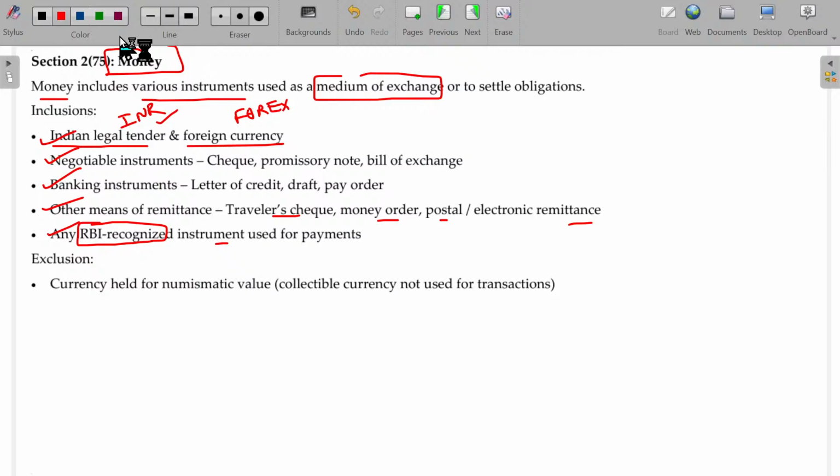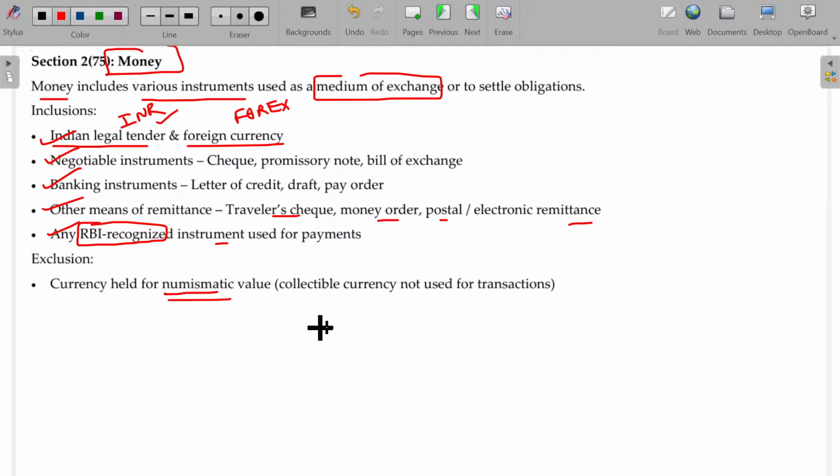Lots of currency collections are there. The currency collection is called numismatic, and numismatic value will not be considered as money. Currency held for numismatic purpose will not be considered as currency.